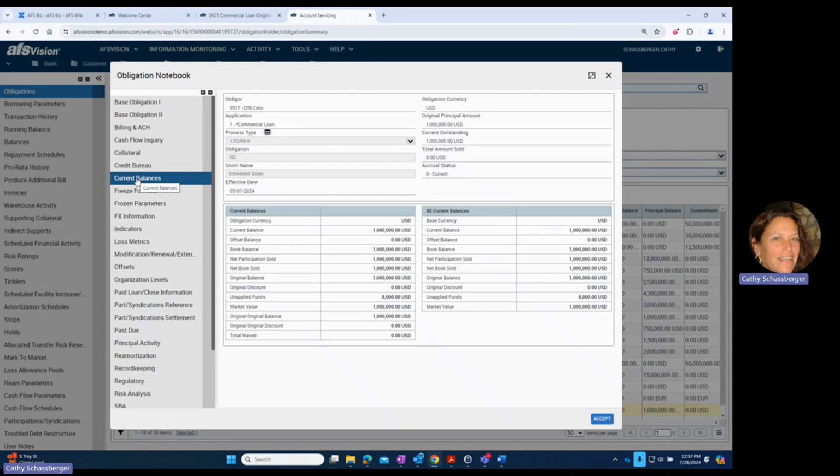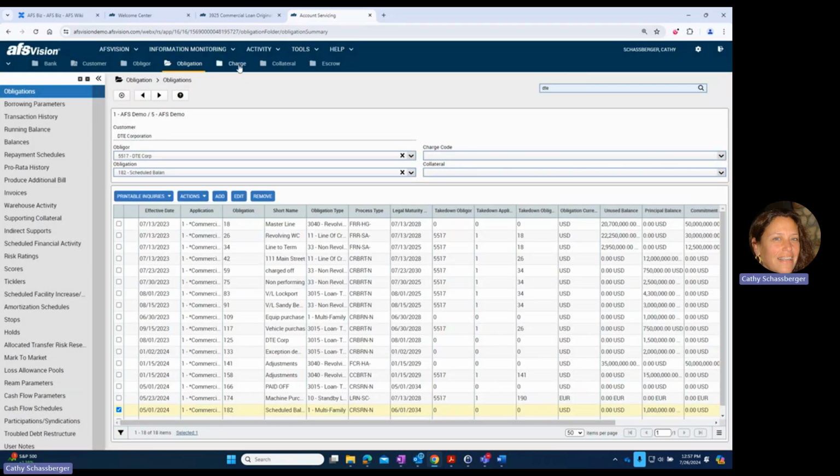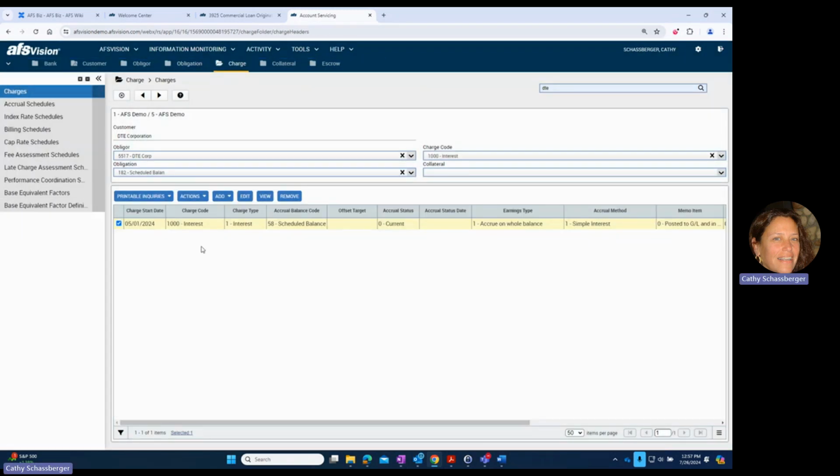Now we're going to look at our current balances. If a customer makes a partial payment, those amounts will go into unapplied, as you see here. The customer made an $8,000 payment, and the payment was actually $8,334 and some change, so it did not satisfy the invoice. Those funds will sit in unapplied until there's enough money to fully satisfy that payment. Next, we're going to move to the charge tab, and as you can see, even though I have those two balances, interest is accruing on the schedule balance.